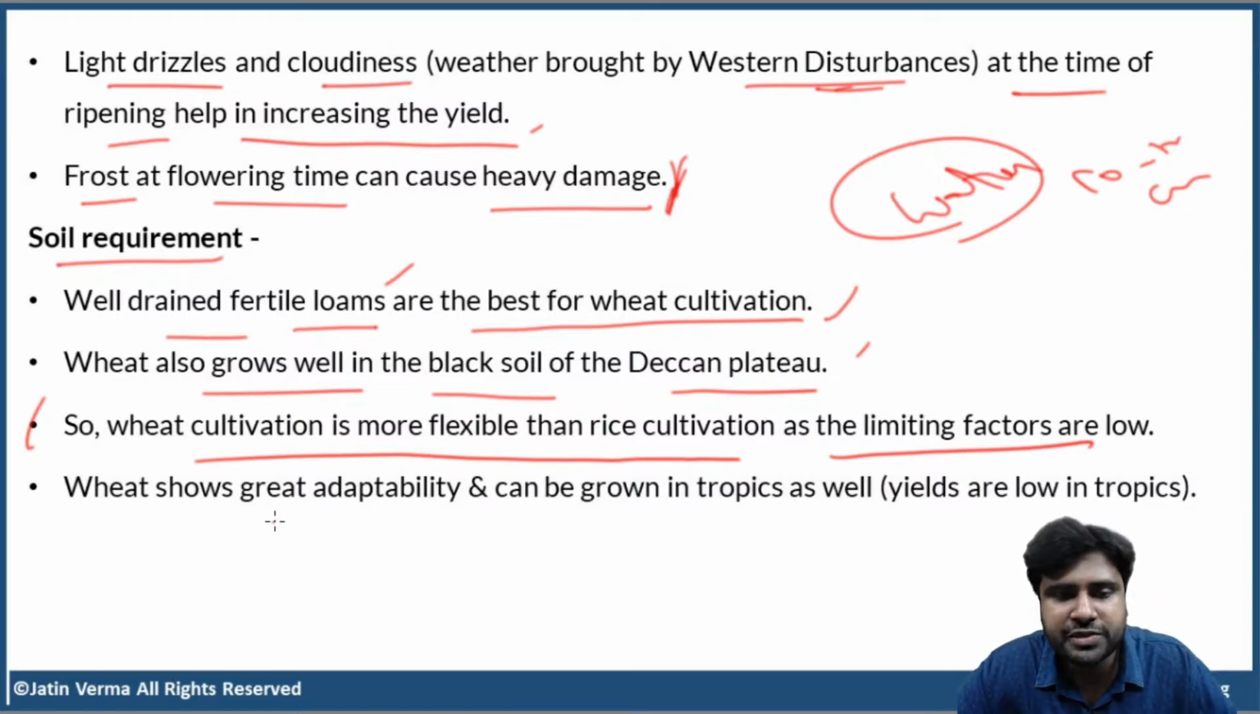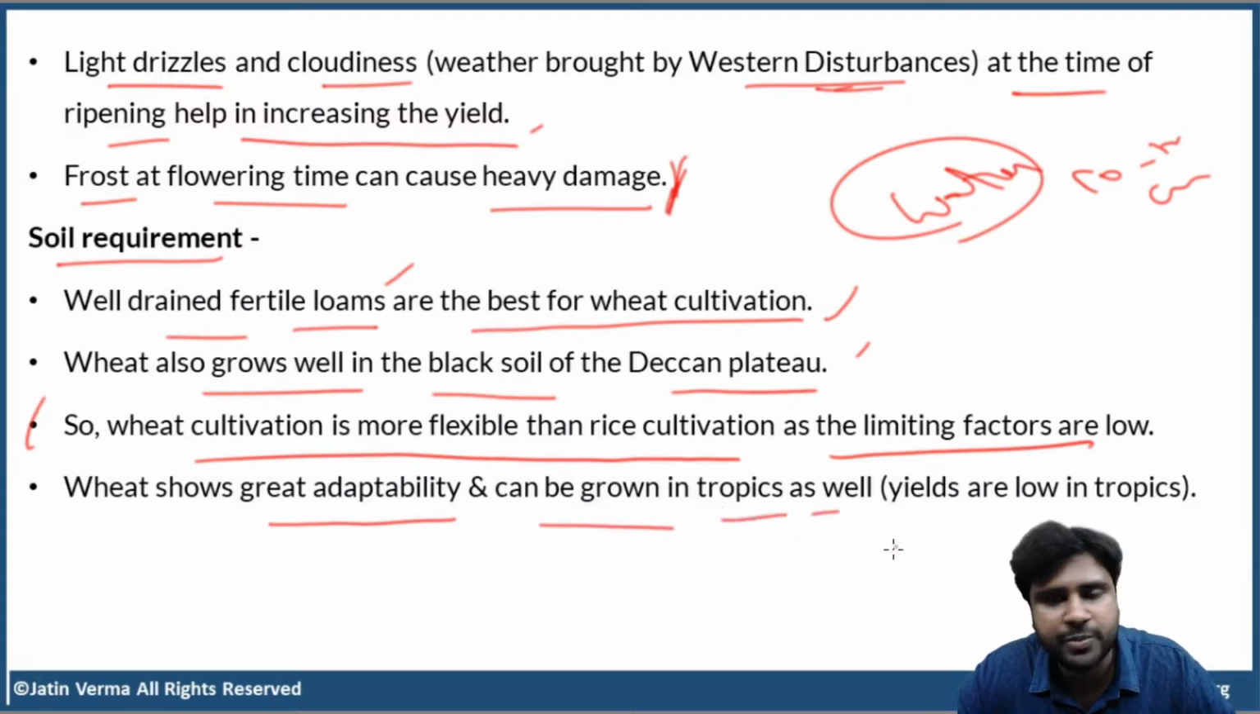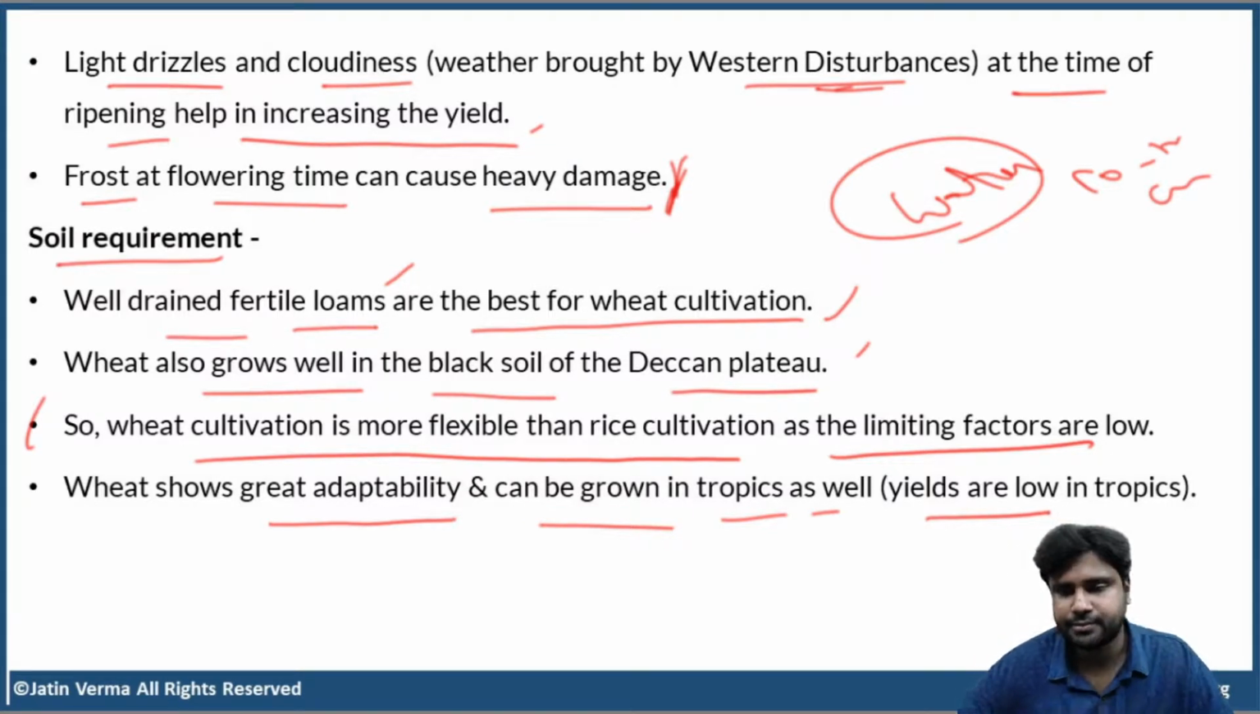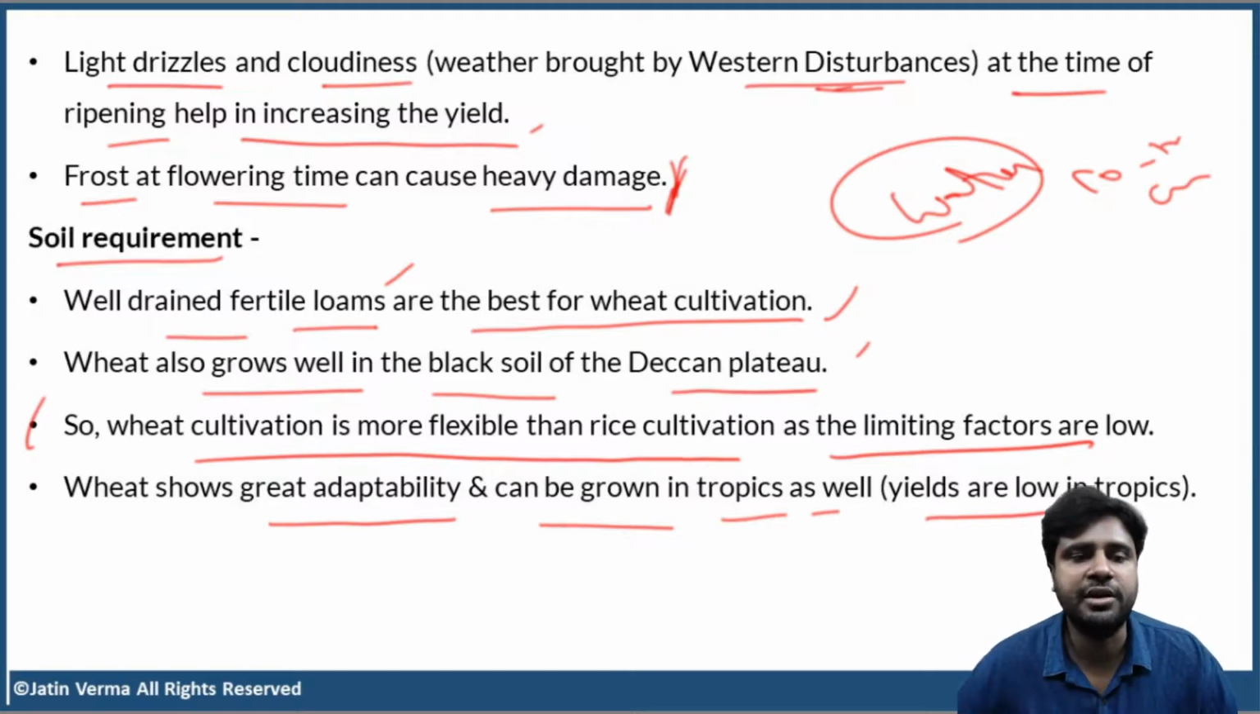Now, wheat shows great adaptability and can be grown in tropics as well. Okay, but in tropics, temperatures are more, so the yield will be less. So wheat shows great adaptability. You can cultivate wheat in the tropics also, like in Tamil Nadu, in AP, Telangana, Karnataka, where temperatures can become very high, but yield will be less. Clear, right?